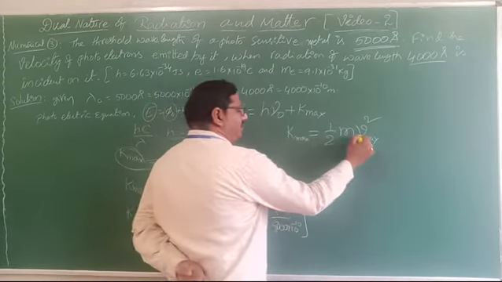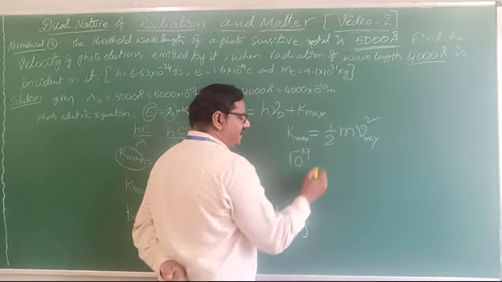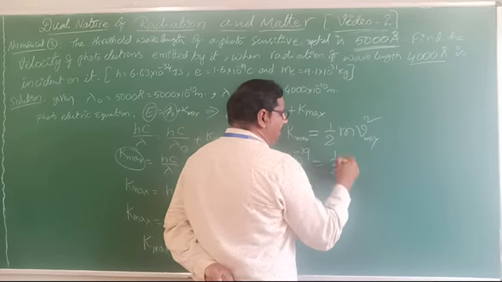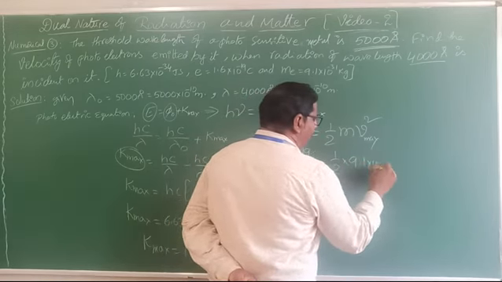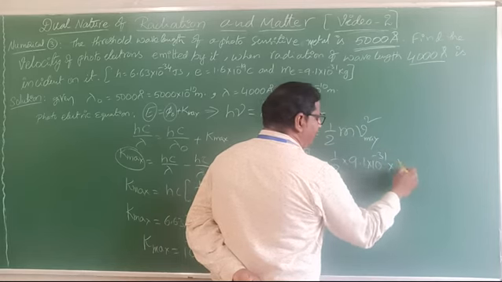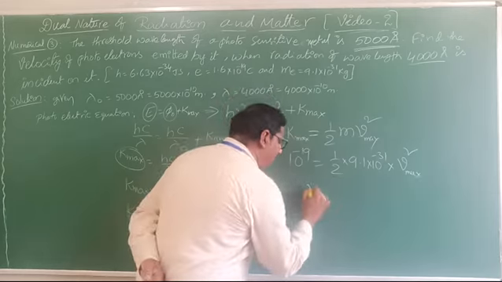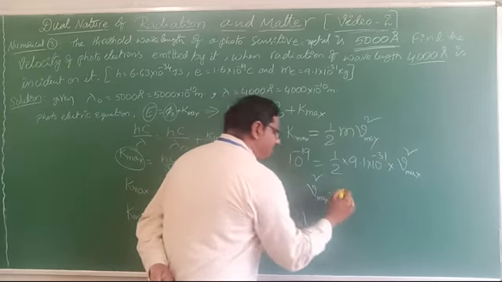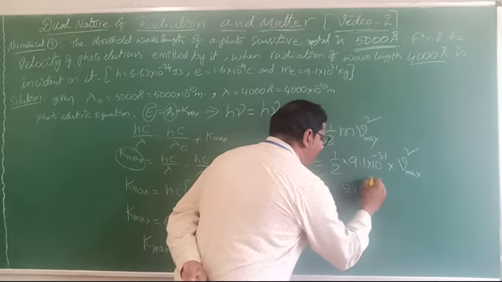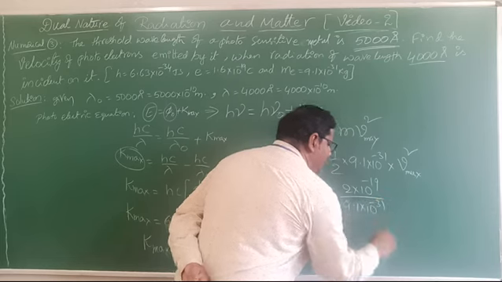Now we want to measure this. The kinetic energy maximum is 10 power minus 19, which equals half into the mass of the electron, 9.1 into 10 power minus 31, into v square maximum. So v square max equals 2 into 10 power minus 19 by 9.1 into 10 power minus 31.